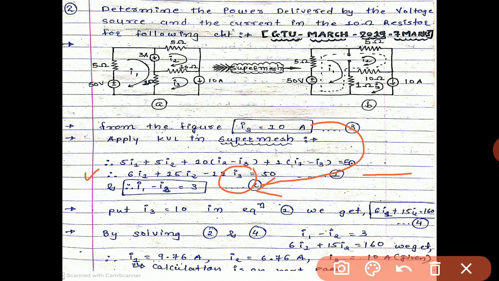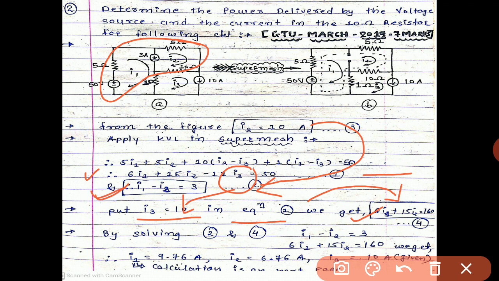So put I3 equals 10 in equation number 1, and we finally get the equation like this. From the super mesh we can write I1 minus I2 equals 3 ampere. So we get the super mesh equation, that is 6I1 plus 15I2 equals 160.